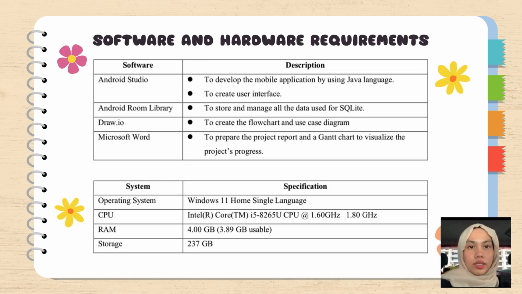Last but not least, these are the software and hardware requirements for the project, where the software used are Android Studio to develop the mobile application by using Java language and to create the user interface, Android Room library to store and manage all the data used for SQLite, Draw.io to create the flowchart and use case diagram, Microsoft Word to prepare the project report, and a Gantt chart to visualize the project's progress. And lastly, the hardware requirements that are used for this project's proposal.